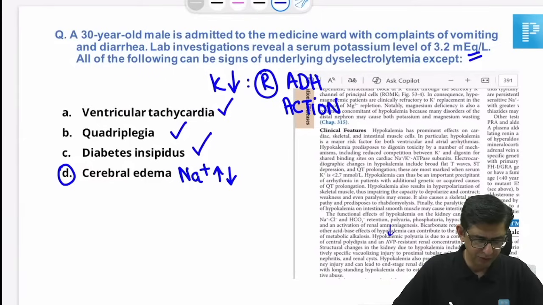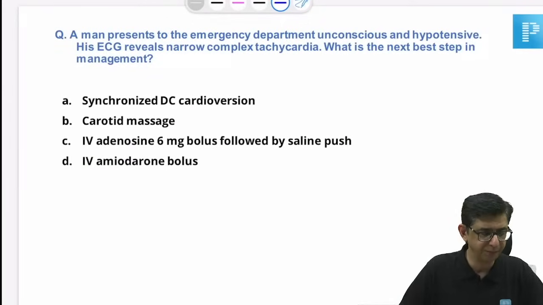So we are sorted for this one, and the reference from Harrison for option C is also there. I just had to give you a reference for the same as well.